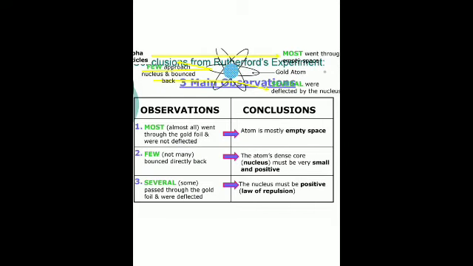So this experiment was based on alpha particles. What are alpha particles? These are positively charged helium nuclei, and they are emitted by radioactive elements like radium, and they have 2 units of positive charge and 4 units of mass. So I will discuss this once again.